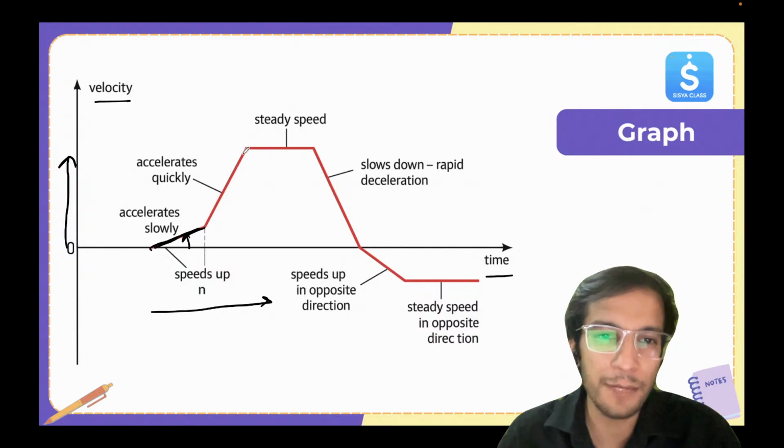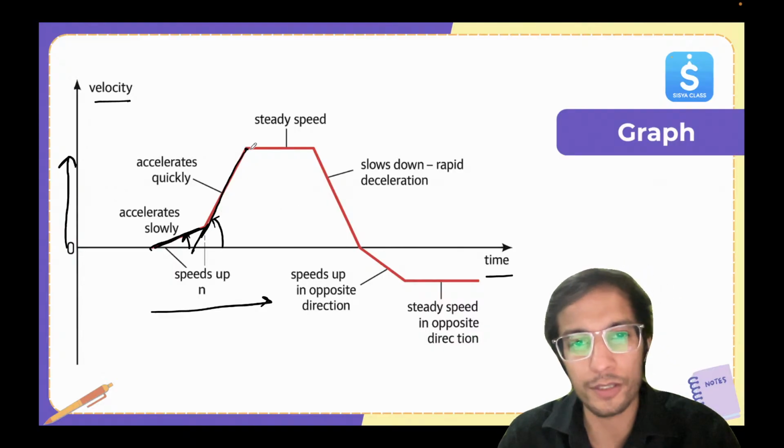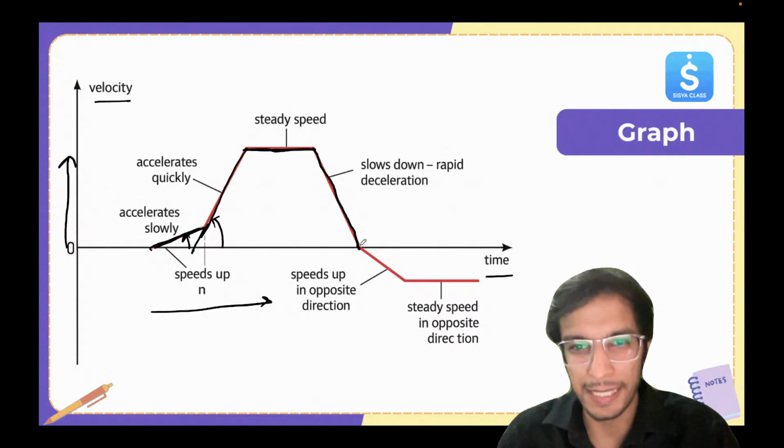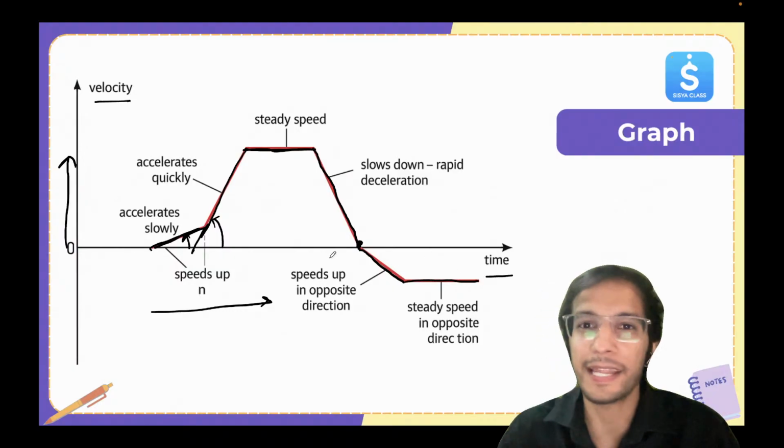And then for the second part, you can see the angle has increased. And then for the third part, it's becoming parallel. And then it's coming down in the graph. And then it's becoming negative. And then it's becoming parallel again, but in negative.